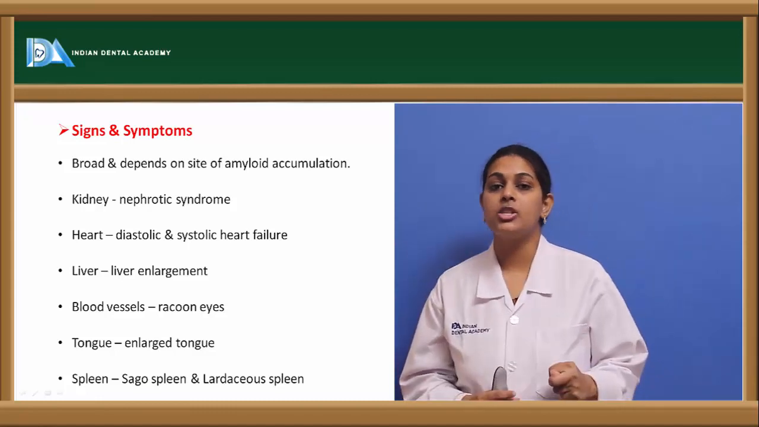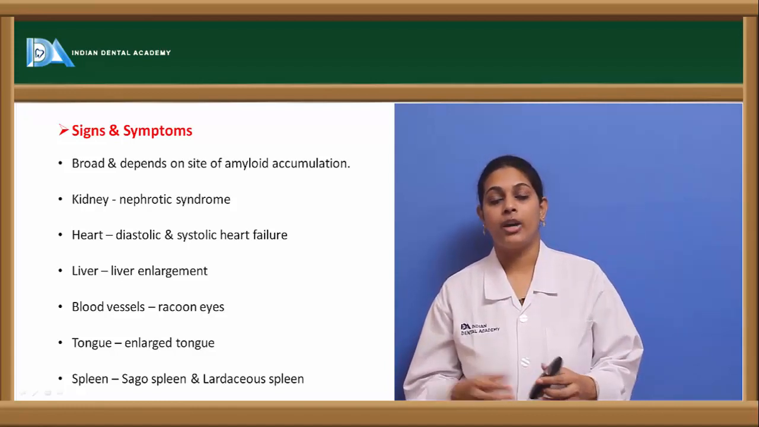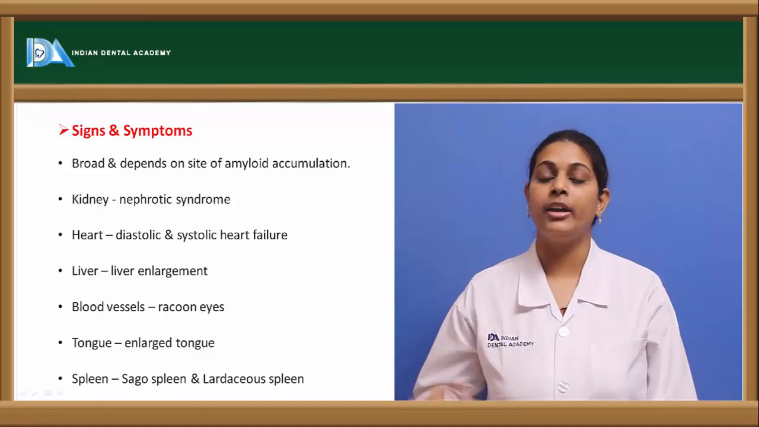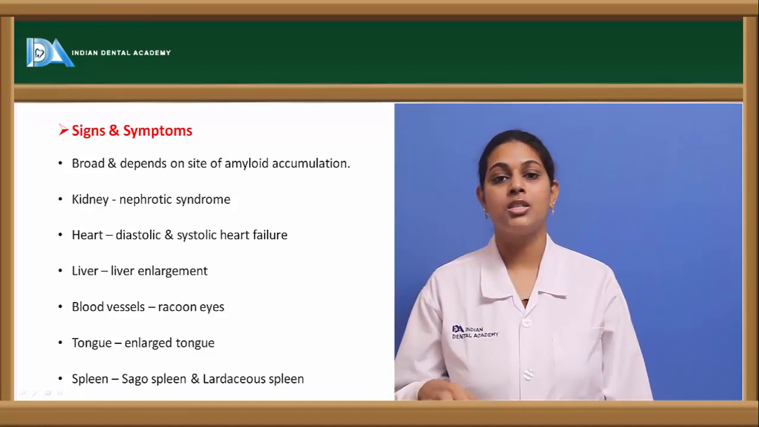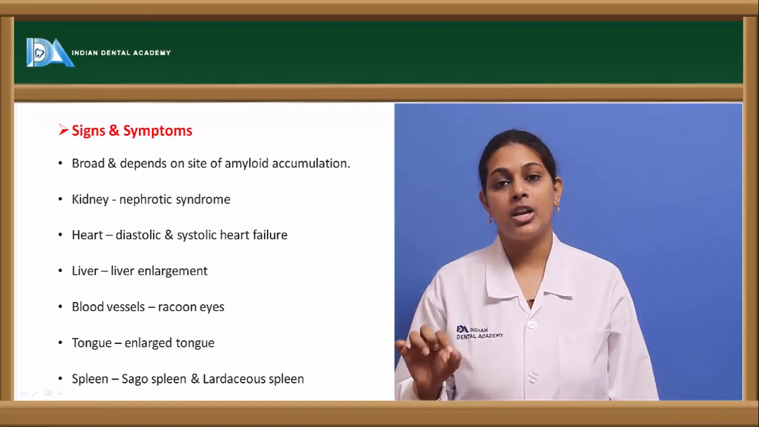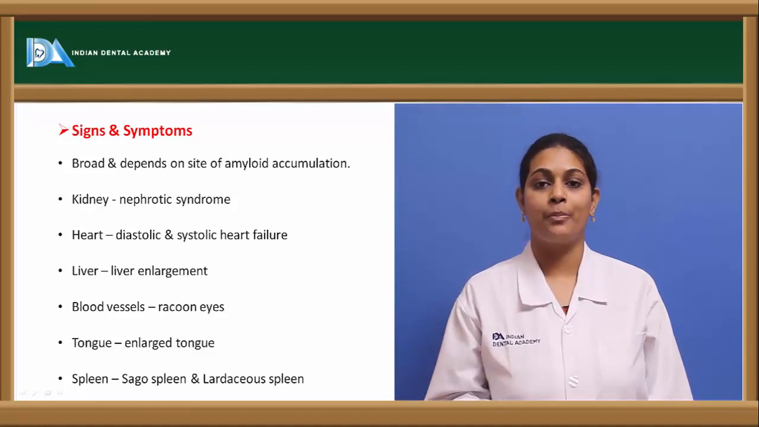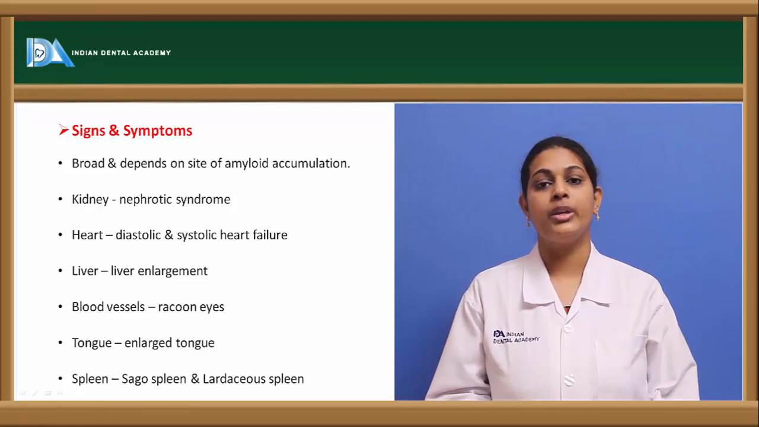Coming to the blood vessels, usually we see blood being drained through the basement membrane of the blood capillaries and from there into the extracellular space. So we see that they might cause damage in between the intercellular spaces which is present between the endothelium, because of which there is more amyloid deposition, and because of this it gives an appearance of raccoon eyes